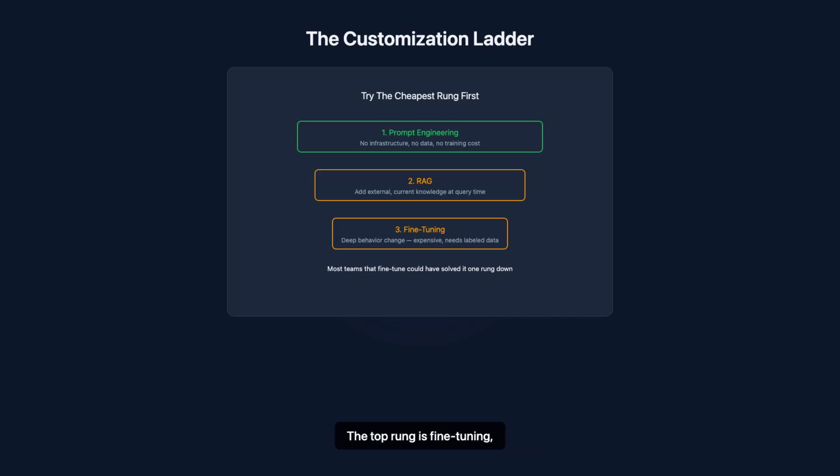The top rung is fine-tuning, which deeply changes the model's behavior, but it's expensive and needs labeled data. That gets its own episode too. Here's the part worth remembering. Most teams that reach for fine-tuning could have solved their problem one rung down. Start cheap.